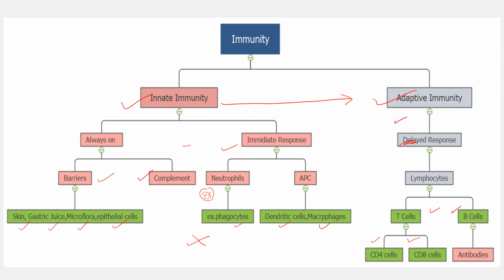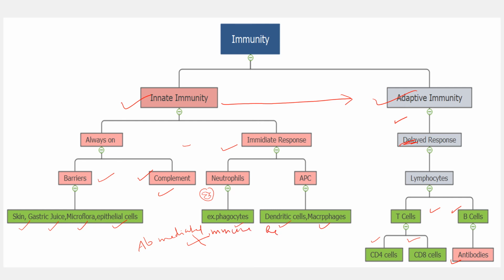Innate immunity works along with the adaptive immunity. One more thing here is that antibodies, as you can see, are protein in nature. Then complement factors are also protein in nature. So the immune response in which the proteins play a role is called the antibody mediated immune response.